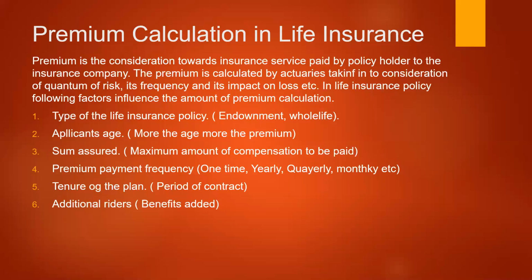Suppose the person's age is very high, say for example he is aged 40 or 42 and entering into an insurance contract with a sum assured value of 1 crore, normally the premium will be very high. And if at the same time the sum assured value is a crore and the person is 18 years of age, then the insurance premium for this person will be less for the same policy. So likewise, the sum assured value, the age of the person and the type of the policy are all counted while calculating the insurance premium. Another one is premium payment frequency.